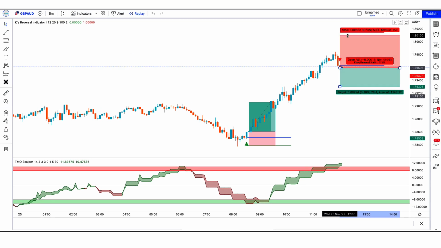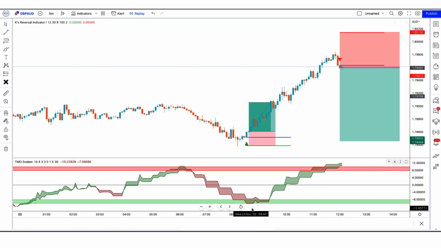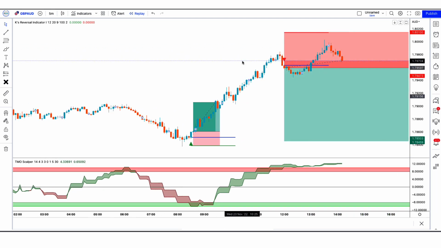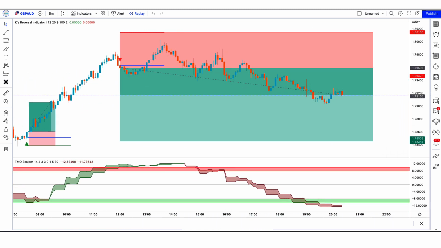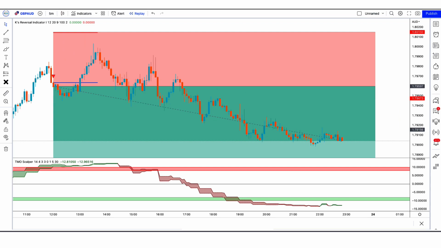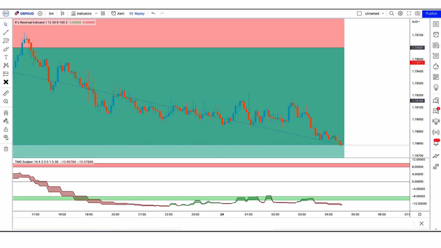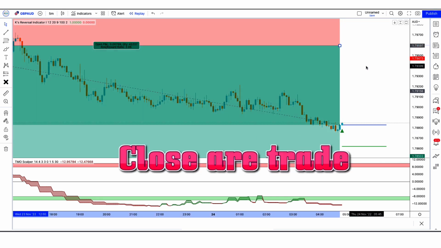Our stop loss will be placed at the K's reversal indicator of higher line. And the risk to reward ratio will be 1:2. Let's see what happens to our trade. Our trade is running in profit. Here we are closing our trade as we have received buy signal.